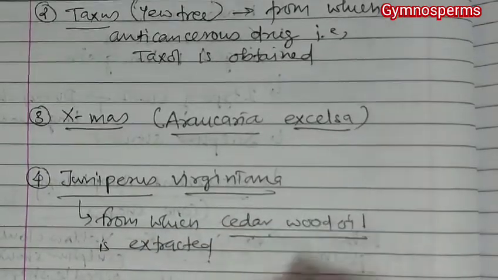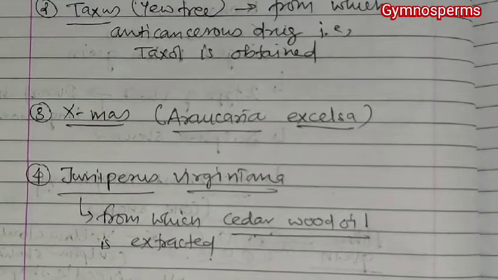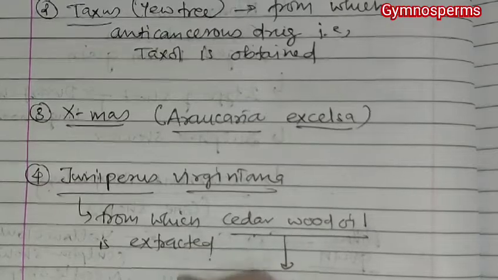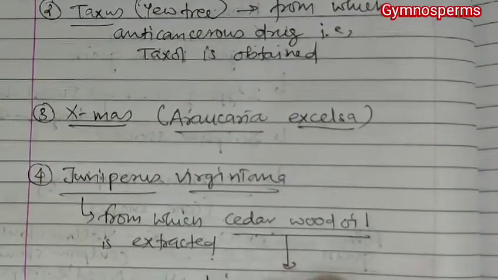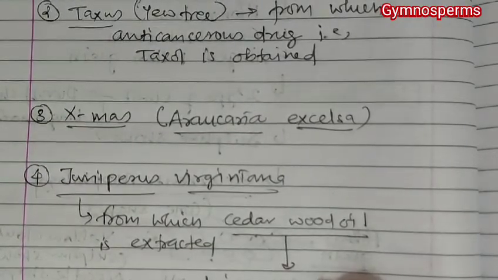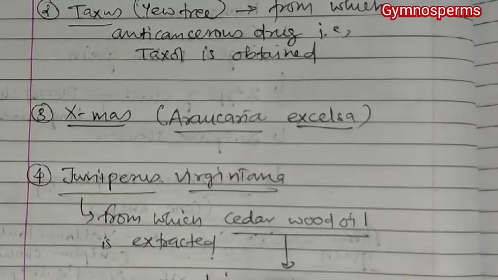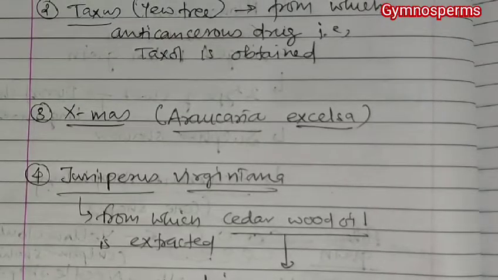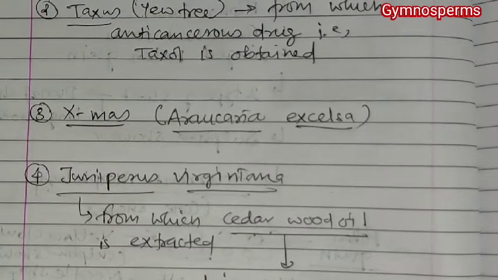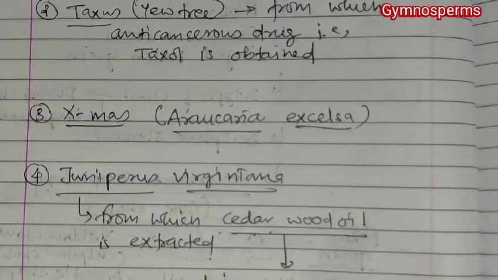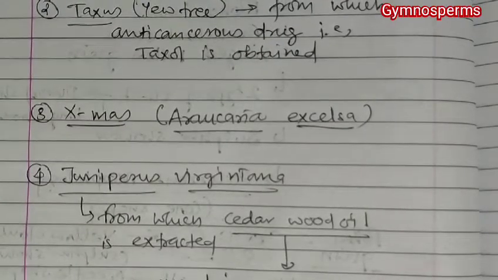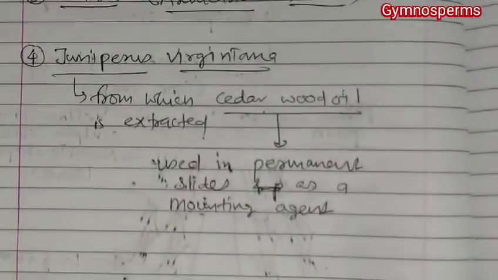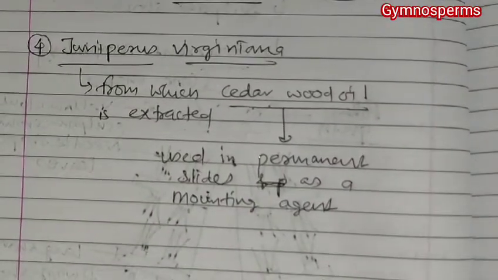So remember, cedar wood oil is obtained from Juniperus virginiana, and this cedar wood oil is used in permanent slides as a mounting agent for slide preparation. It is used as a mounting agent.